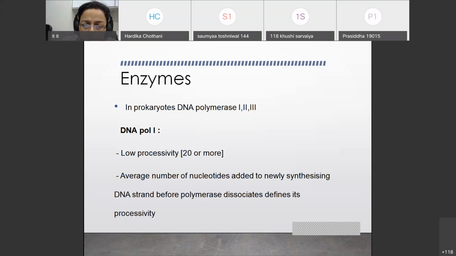DNA polymerase 1. This is the enzyme which has low processivity. What do you mean by processivity? Low processivity means only 20 or slightly more nucleotides will be added. So processivity can be defined as the average number of nucleotides added to the newly synthesizing DNA strand before the polymerase dissociates. So the capacity of DNA polymerase 1 to add nucleotides is 20 or slightly more. This is low processivity.